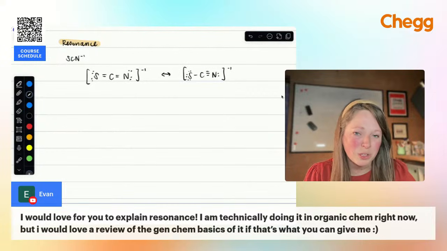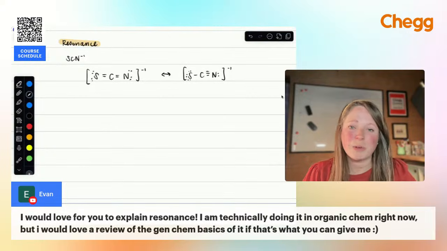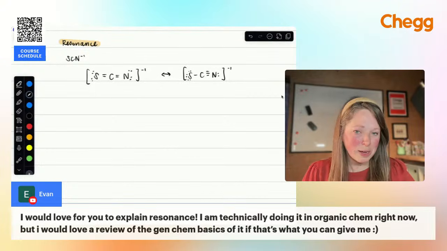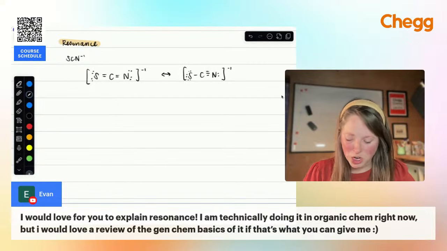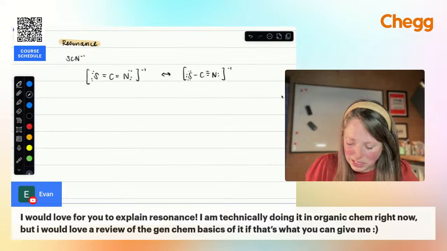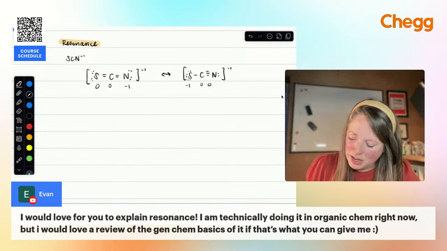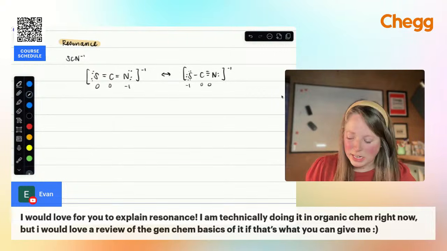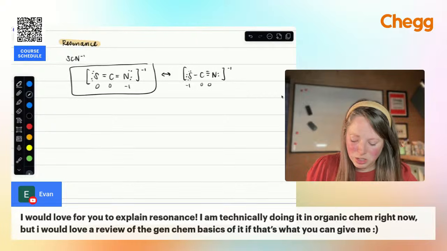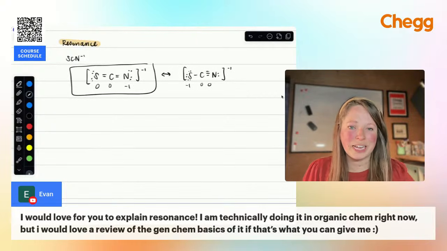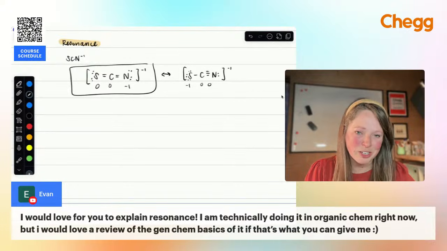And what you have to do is look at these structures, determine the formal charge at each atom, and see which one is most likely. So with formal charges, you want the values to be as close to 0 as possible. And then you want your most electronegative atom to carry the negative charge. So in this case, nitrogen has a formal charge of -1 here versus sulfur has a formal charge of -1 here. Because nitrogen is more electronegative, this would be our favorable structure. So it's just that process of looking at the different possibilities and then using formal charges to figure out which one is most likely.